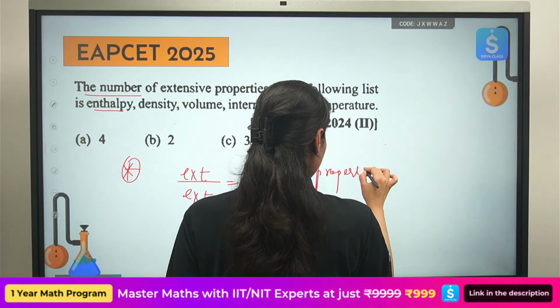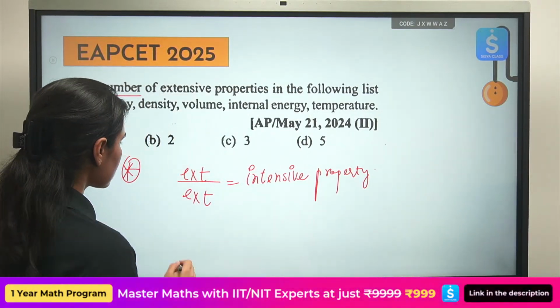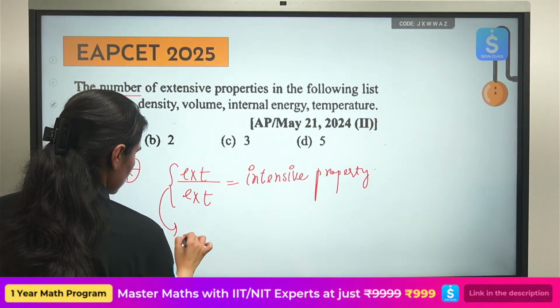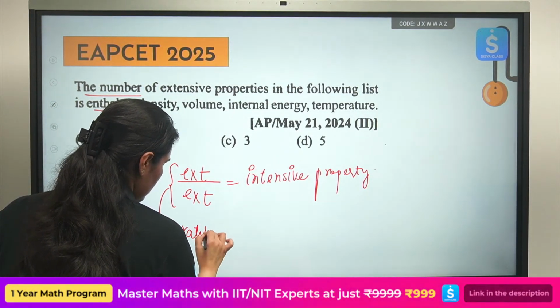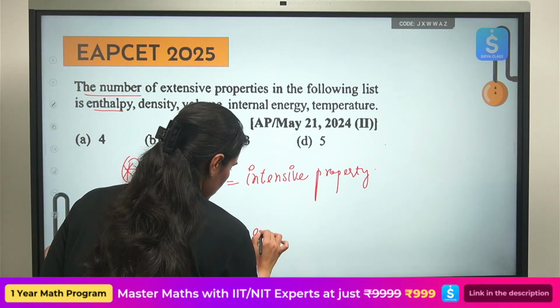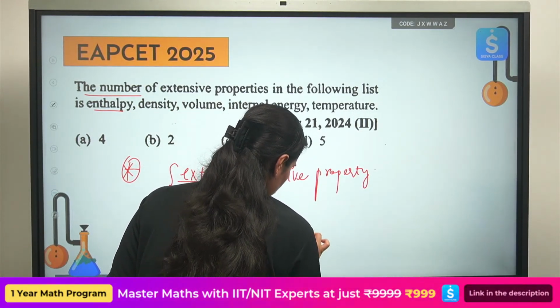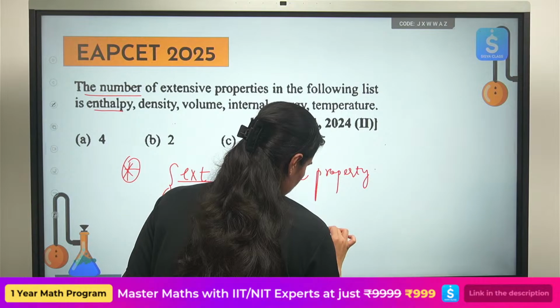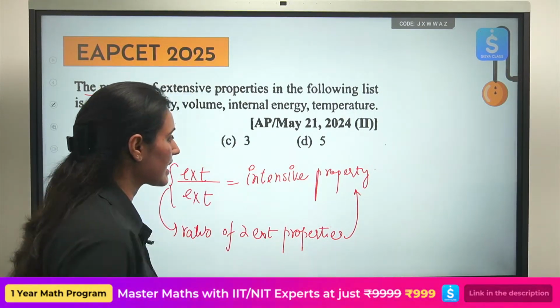Is this true always? Yes. Ratio of 2 extensive properties is always an intensive property.